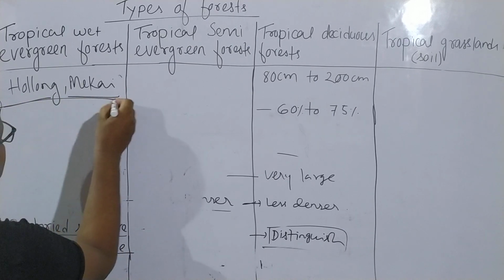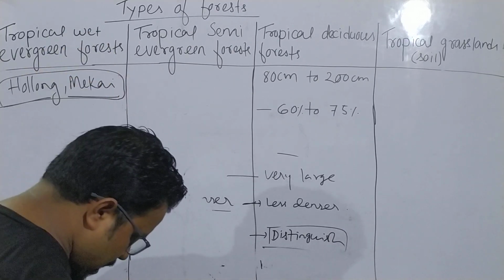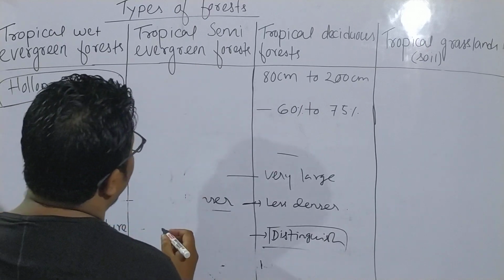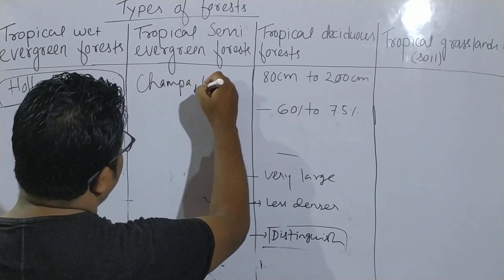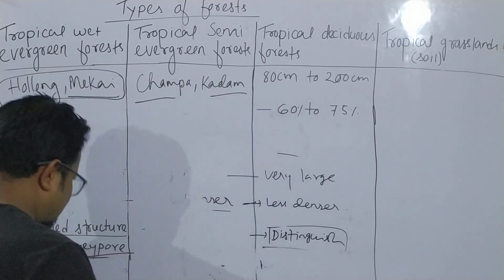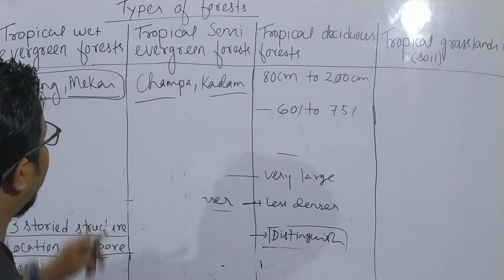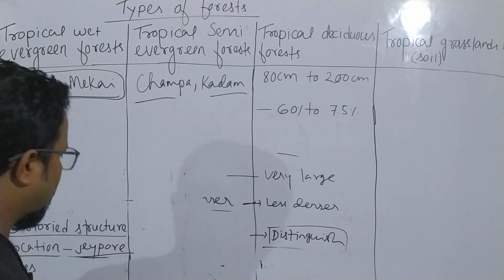These are the major two trees found in what? Tropical wet evergreen forest. And in tropical semi evergreen forest we can say sampa and kadam. There are many trees, but these two I am writing as major. You just see from the book and write. So in tropical semi evergreen forest, major trees are sampa and kadam.